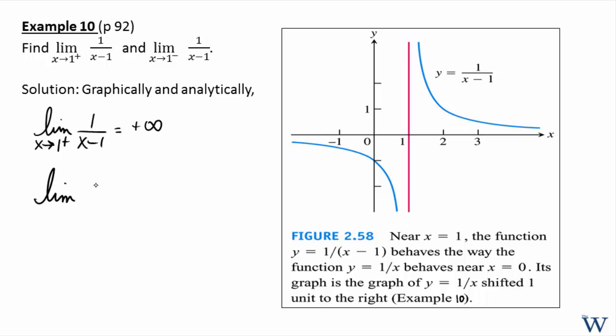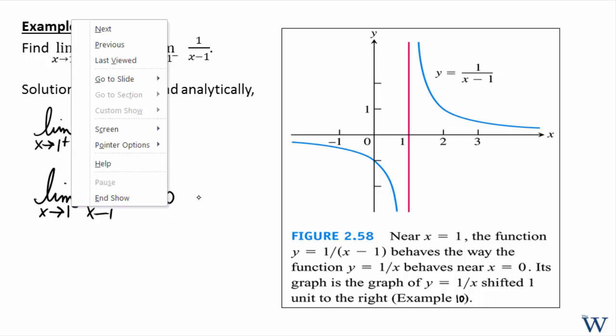Similarly, if we take the limit of 1 over x minus 1 as x approaches 1 coming from the left, then it's going to be minus infinity, because this is 1 over a number getting closer and closer to 0 in a negative sense.